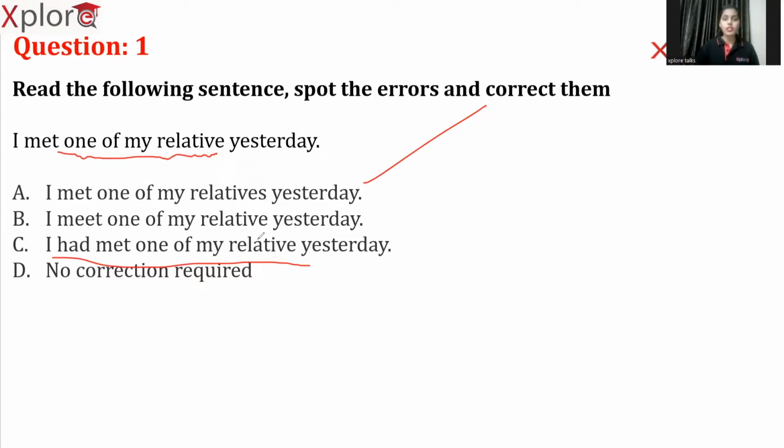So one of my relative is actually grammatically wrong, which means that relative is singular in sense. Again, one is referring to the same person who is singular, right? So it doesn't make any sense. So that is the reason it should always be one of my relatives or one of my friends. Whenever you use this phrase one of, the noun you use next should always be plural in sense.